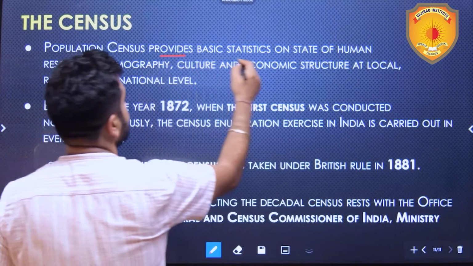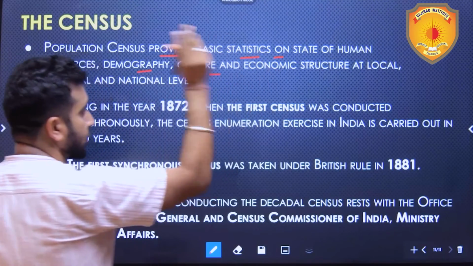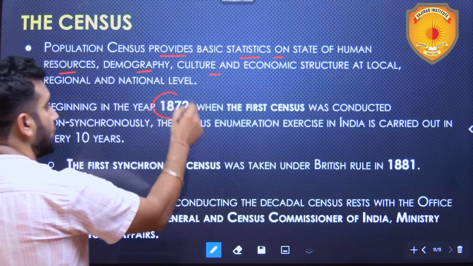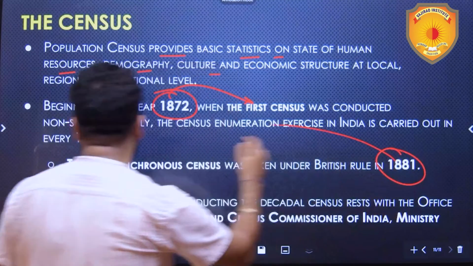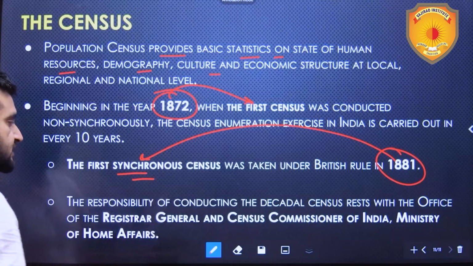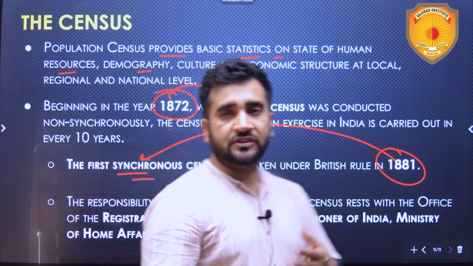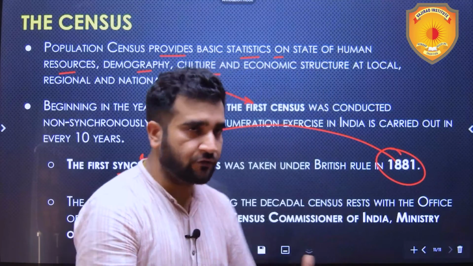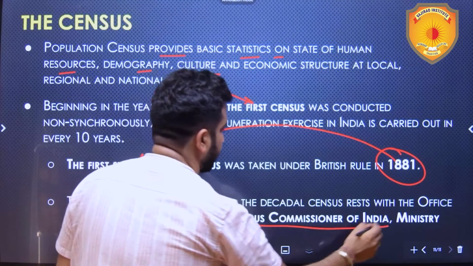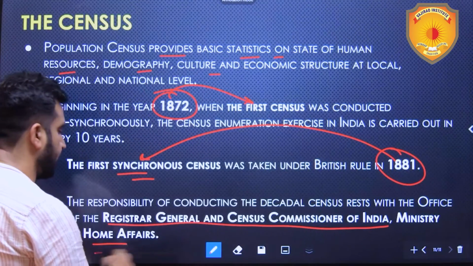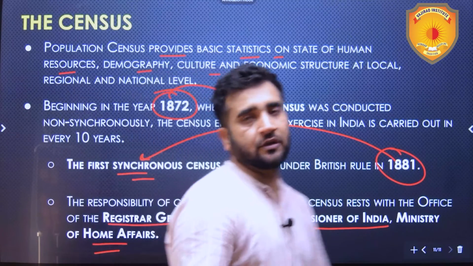Population census provides basic statistics on the state of human resources, demography, culture and economic structure. 1872 was the first census. 1881 was the first synchronized census, or full-scale census. Now, who is responsible for census enumeration, census counting, and publishing of this census data? It is the Registrar General and Census Commissioner of India. The Ministry of Home Affairs is the ministry under which this Registrar General of India is there.